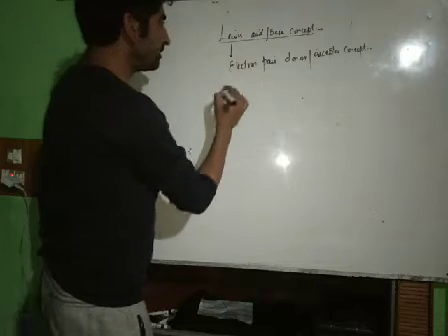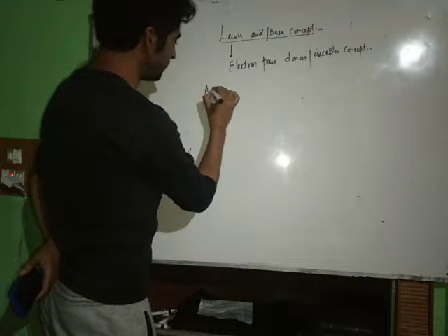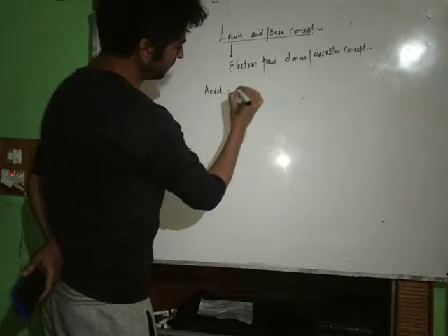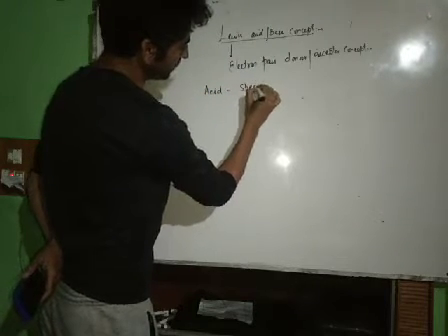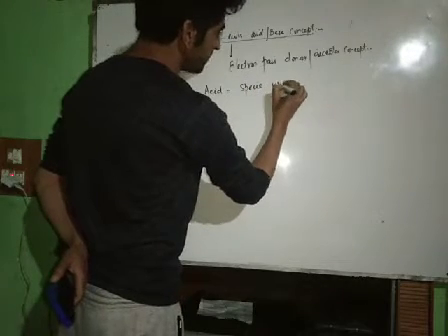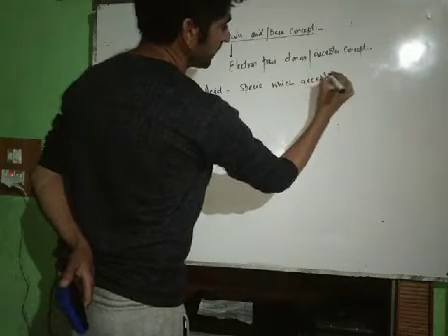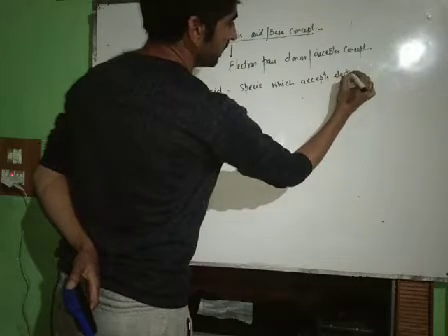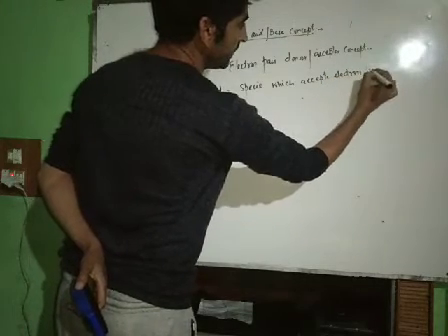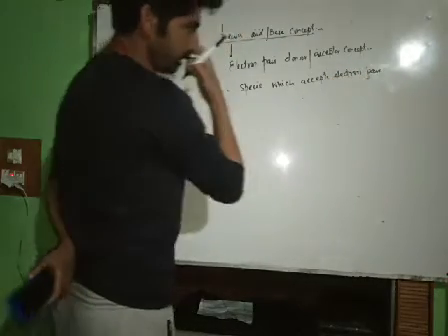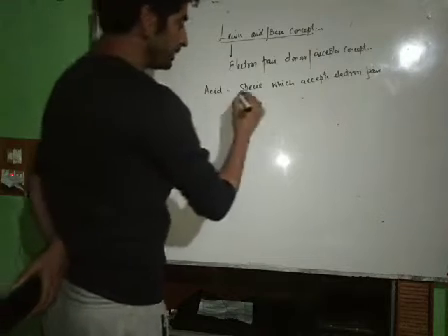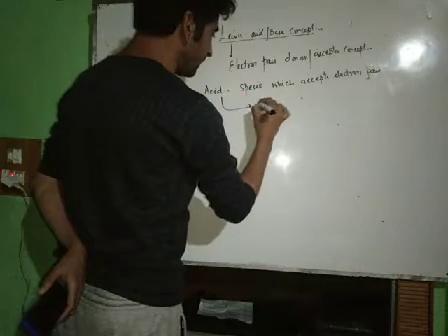Now, according to Lewis acid-base concept, an acid is a species which accepts electron pair. Means an acid is an electron pair acceptor.